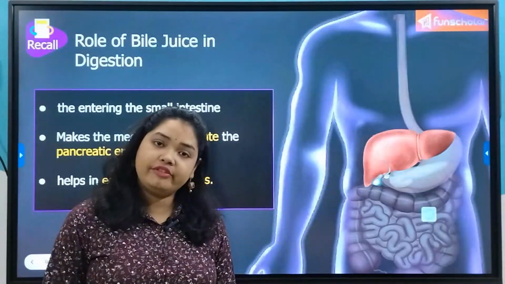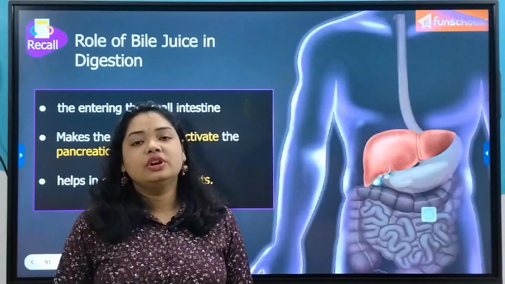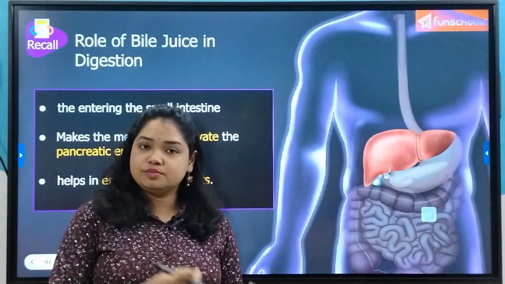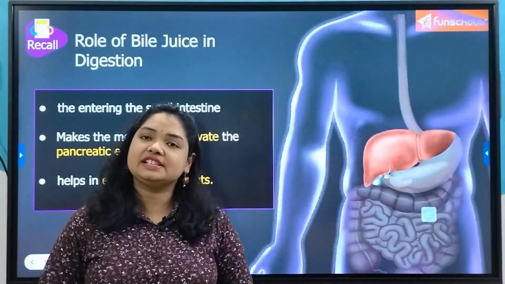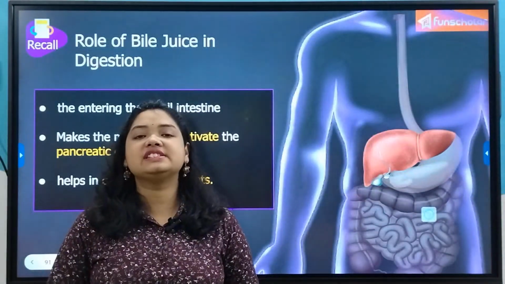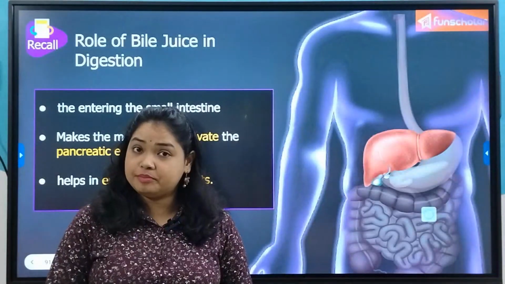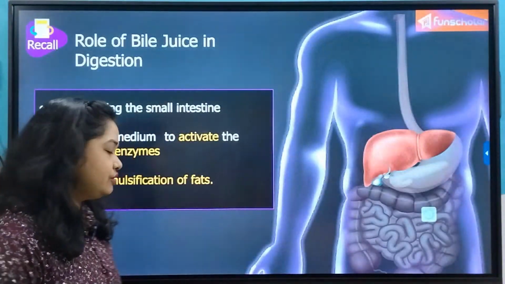Another function of bile juice is to emulsify the large fatty drops into smaller droplets, so that the surface area can be increased and the efficient action of the pancreatic lipase can be carried out.